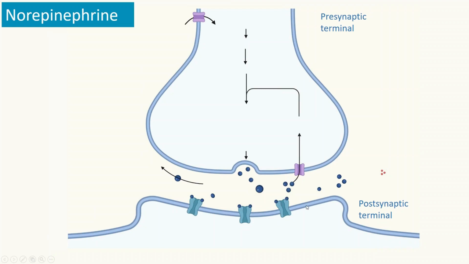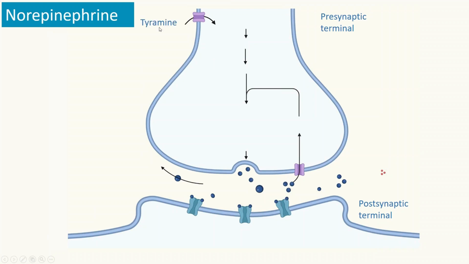And the second step, I'll explain what those enzymes responsible for termination of the signal are. Because after neurotransmission and binding to those receptors, signals are terminated by various enzymes. So first, let's look at norepinephrine.